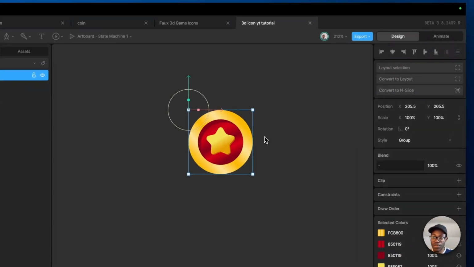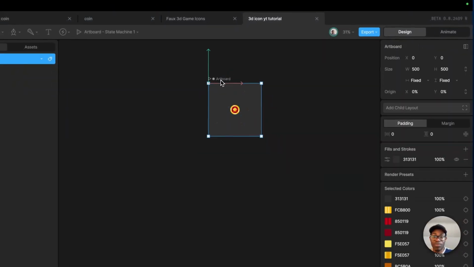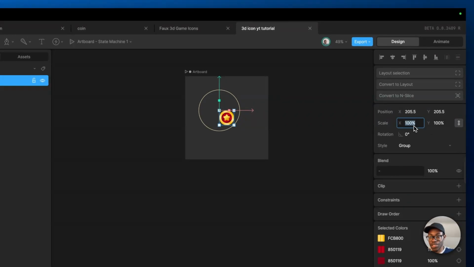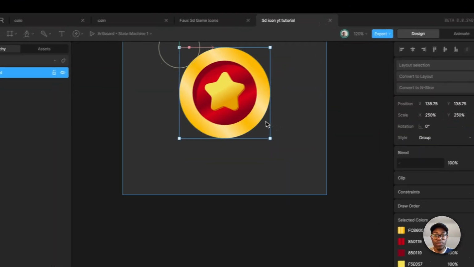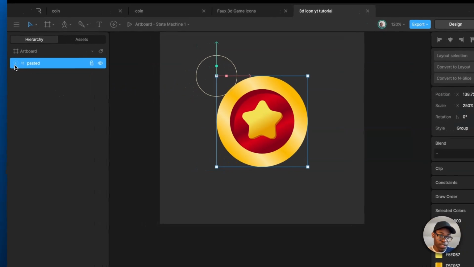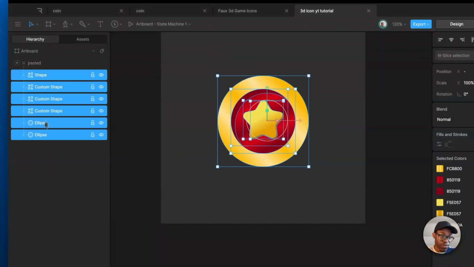So now we can see that this thing is very small. We can make it bigger. We can adjust the artboard. Let's make it bigger. I don't want to stretch the artboard, so make it 250. 250 is good. Now this is not all. We still have some problems. Firstly, let's bring this coin out.